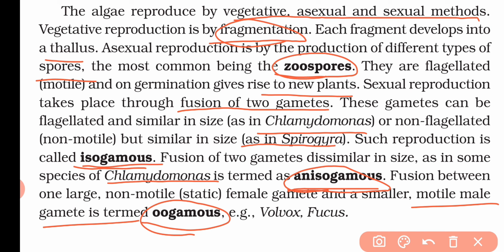So if the size of the gametes is the same and they are fusing, then it is isogamous. If the size of the gametes varies or is dissimilar, then we can say it is anisogamous. And if the female gamete is large in size and non-motile, and it is fused by a male gamete which is motile and smaller in size, then this type of fusion is known as oogamous fusion.